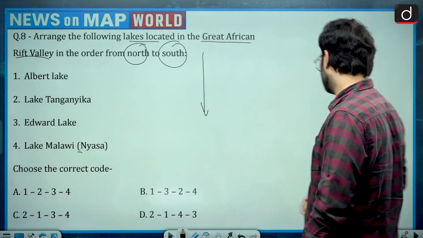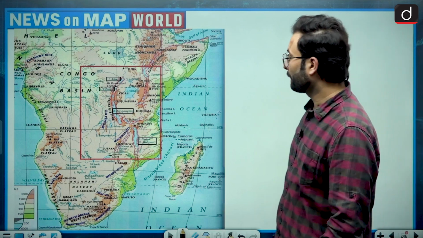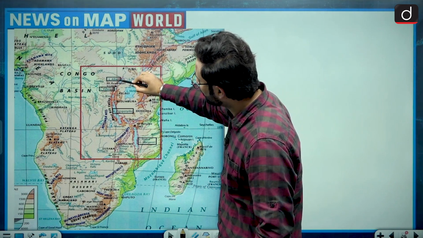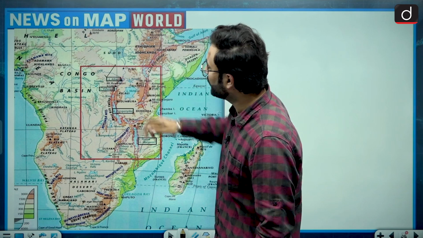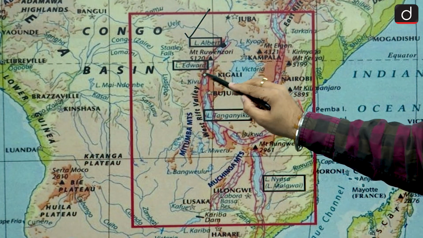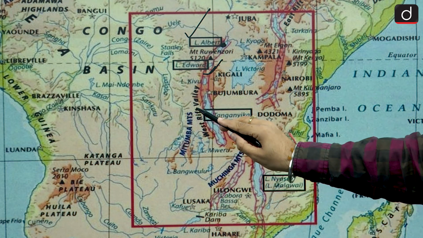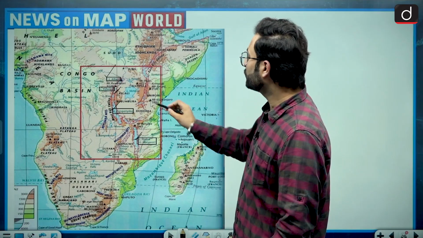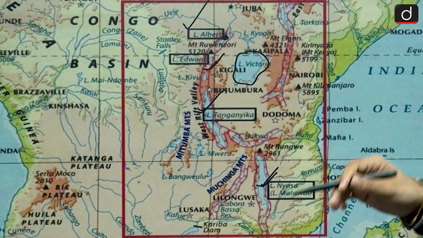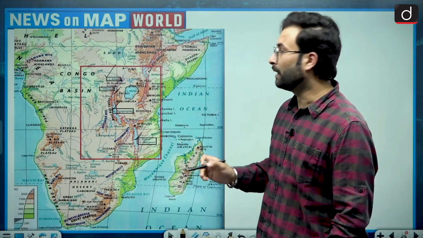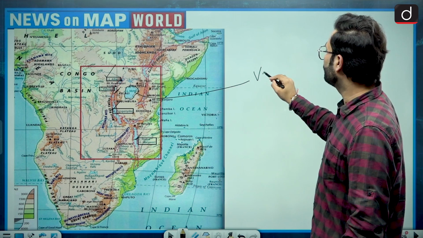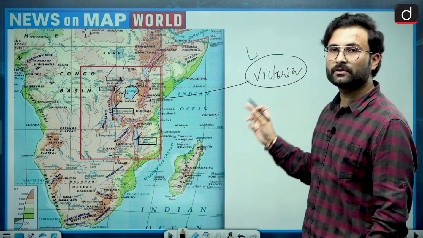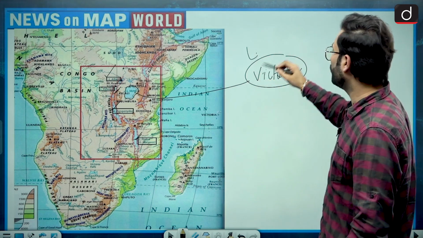Okay. So let's have a look at the African continent here. Okay. So this is the area of interest for us. Okay. Here you can say at the north of this particular Rift Valley, here you can see this is Lake Albert. Okay. This is first Lake Albert. Then second is Lake Edward over here. Okay. Then there is this Lake Tanganyika, and then there is Lake Nyasa or Malawi. Okay. When we are talking about this important lake here, Lake Victoria, though it is in the vicinity of this Rift Valley, Lake Victoria does not form because of this particular Rift Valley, because this was a natural lake, and not because of this rift.